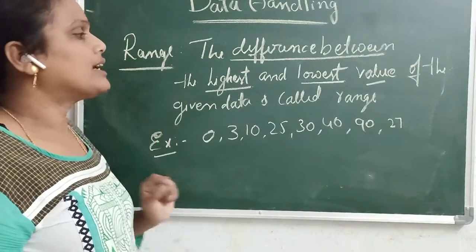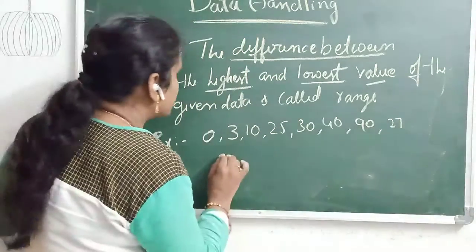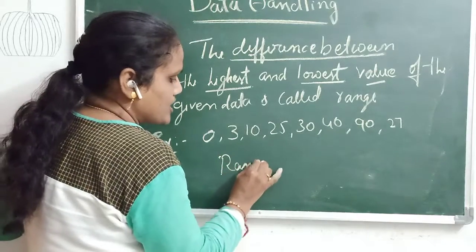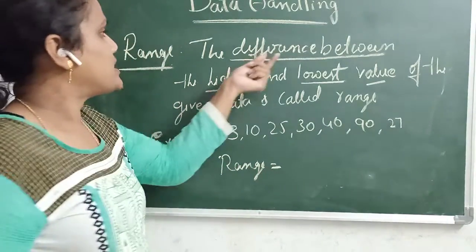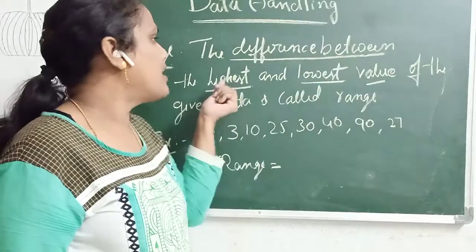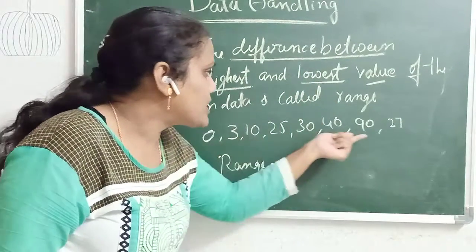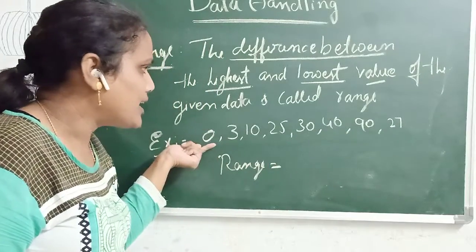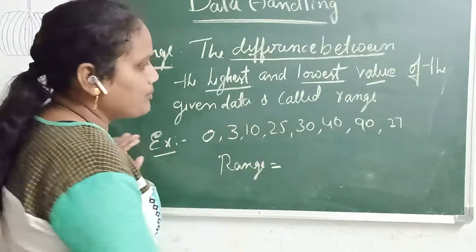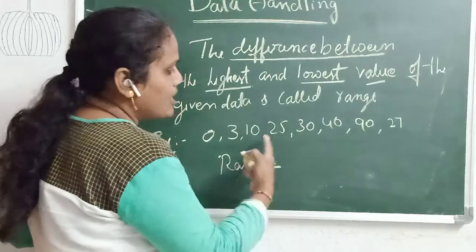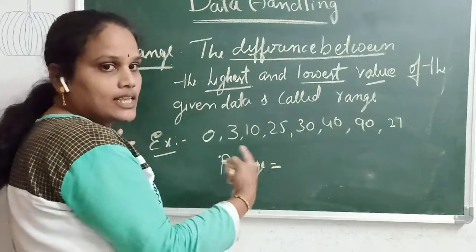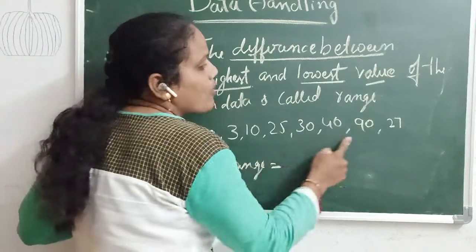How do we find the range? Range means the difference between the highest and lowest value. We can't say this is an array because it is not arranged in ascending or descending order, so this is raw data.